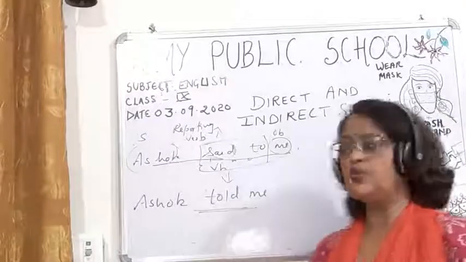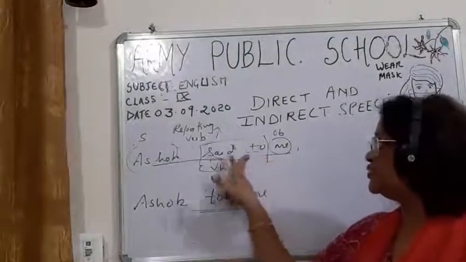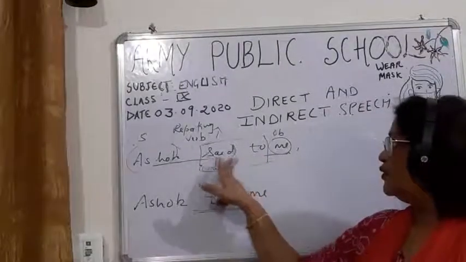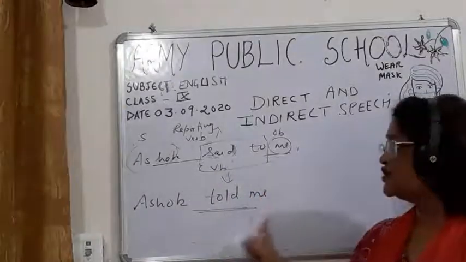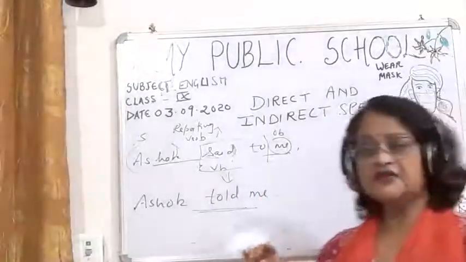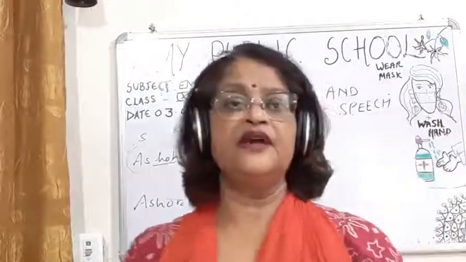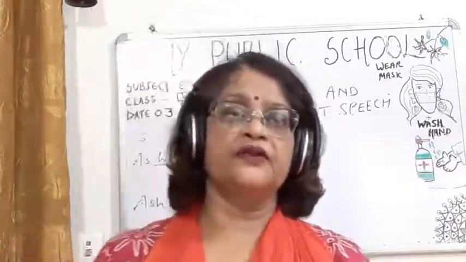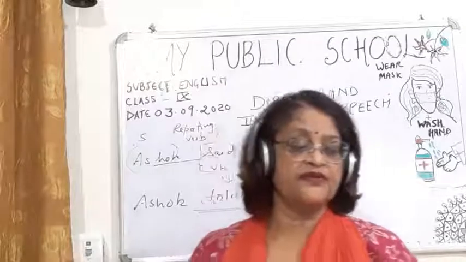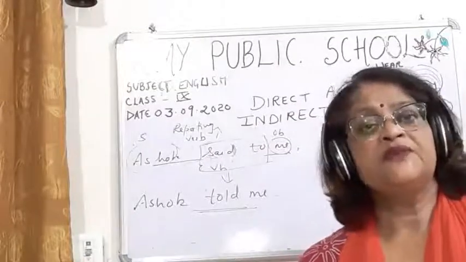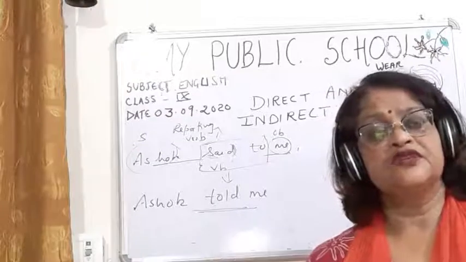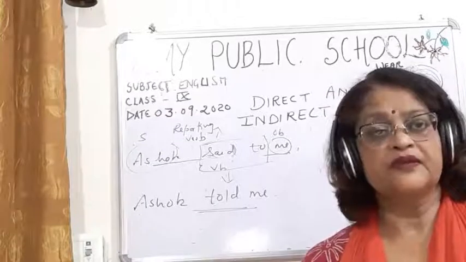Said to will be changed into told, and then we will write the object. Children, this will happen when the object is there in the reporting part. If the object is not there, children, then no change will be there.